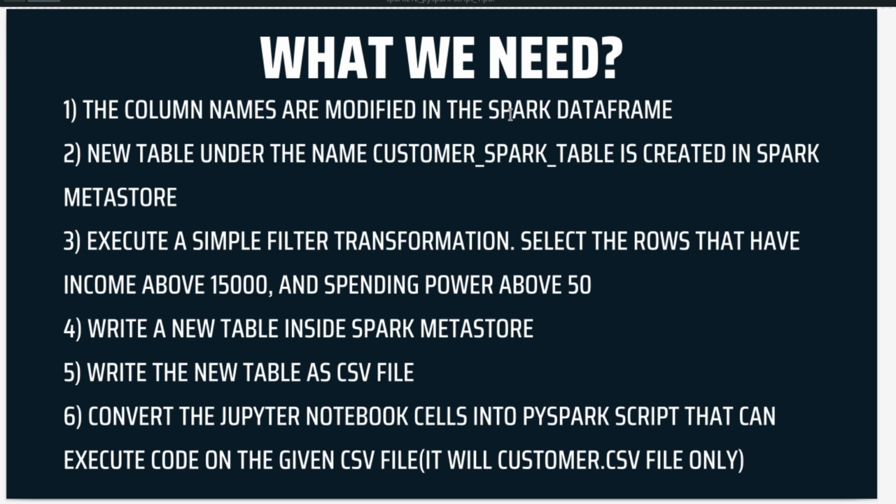And we need to write a new table inside the Spark metastore and also write the filter transformed table into a CSV file and then come out of the process. This is what we are going to do. So this is what is required at the outset. If you don't know what the data set is, don't worry about it. This is what we need.